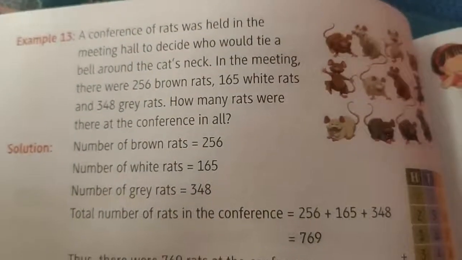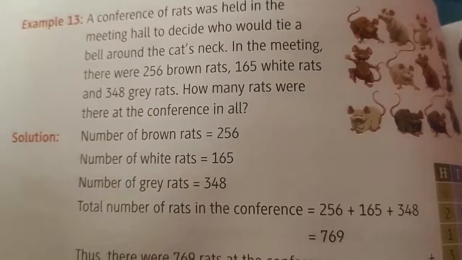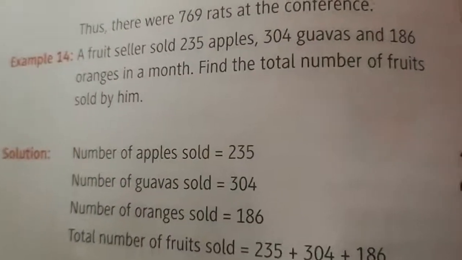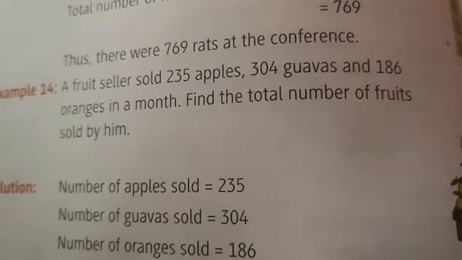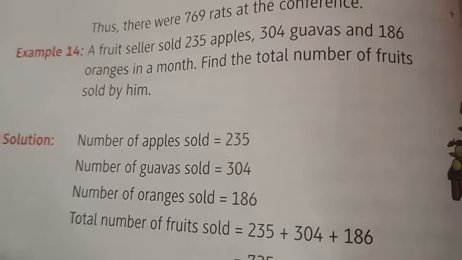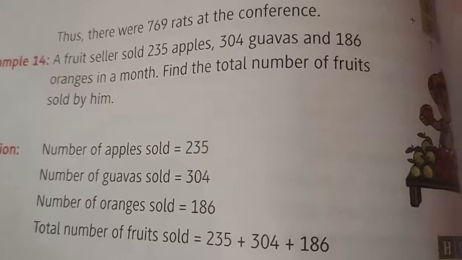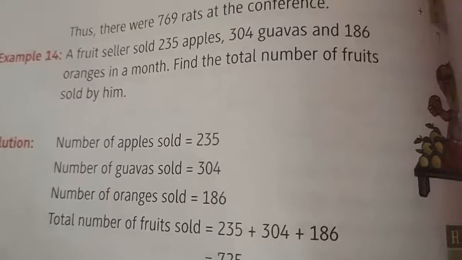Okay. After seeing example number 13, we are moving forward and we will see example number 14 from the course book. A fruit seller sold 235 apples, 304 guavas and 186 oranges in a month. So what you have to do?